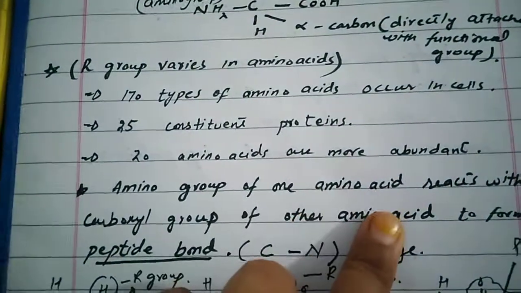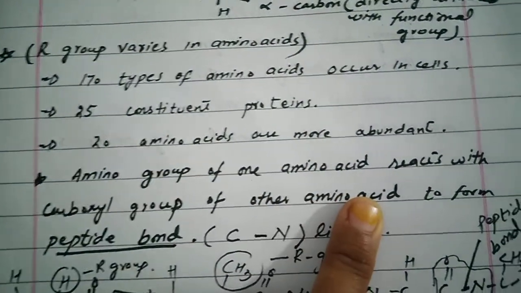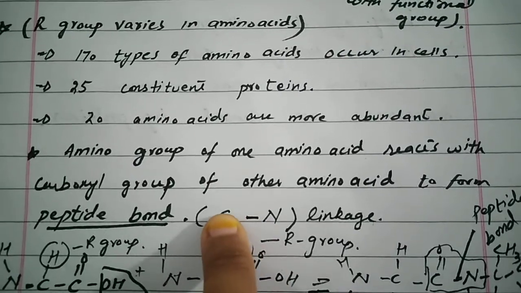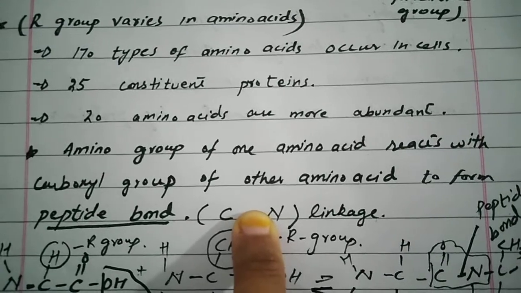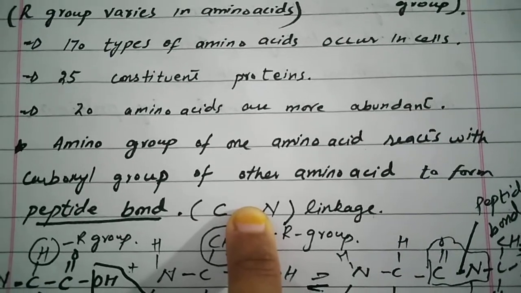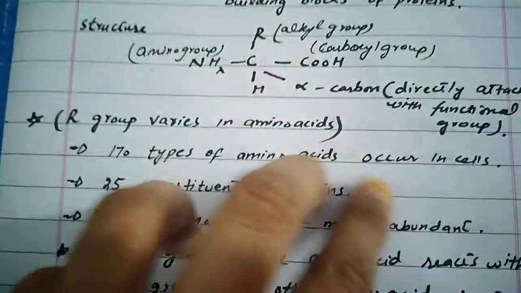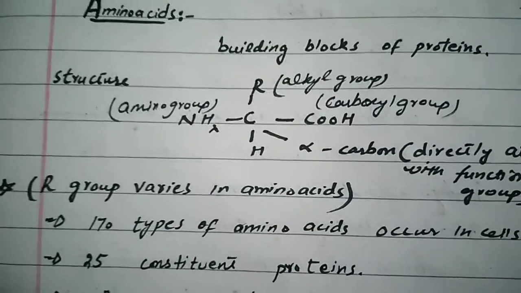The amino group of one amino acid reacts with the carboxyl group of the other amino acid to form the peptide bond. The linkage or bond between the carbon and nitrogen is known as the peptide bond. Now I am going to show you how this peptide bond is formed. This is the example. Okay, one thing is important here.